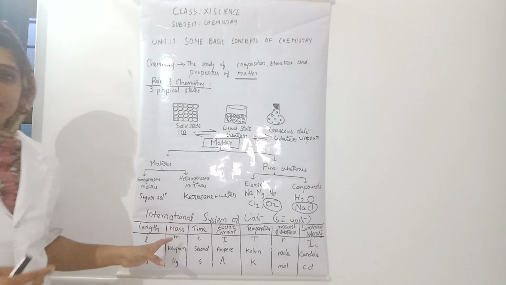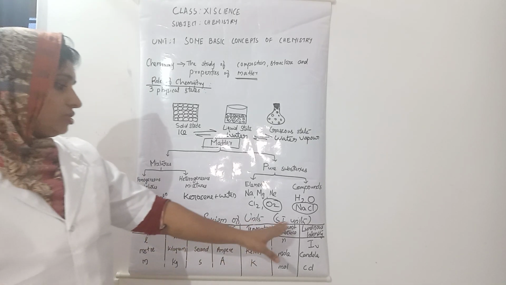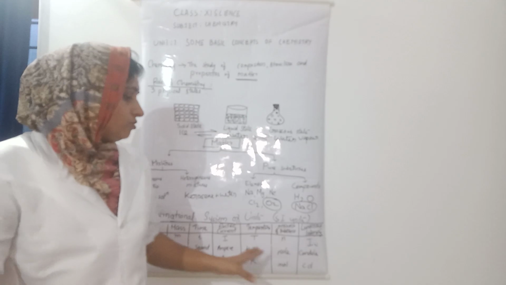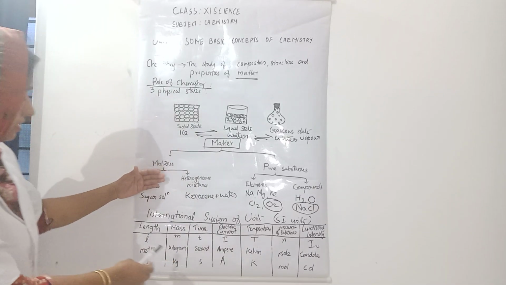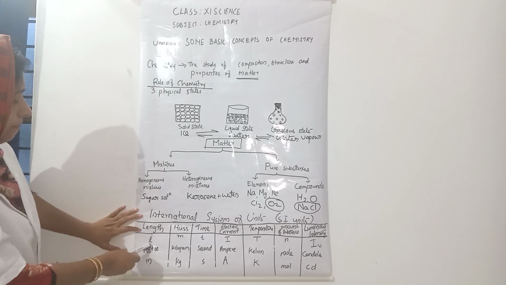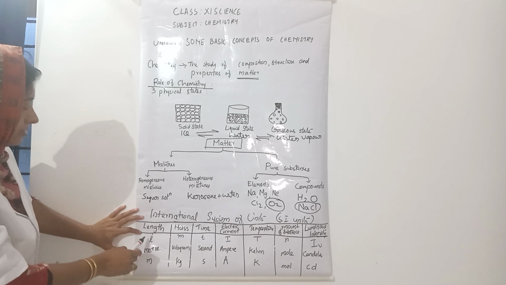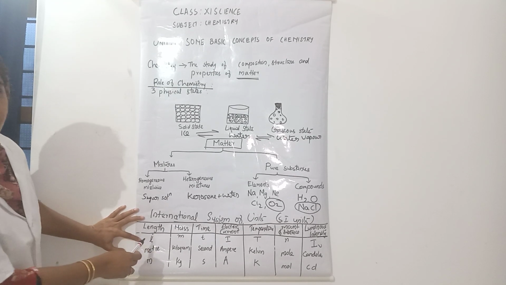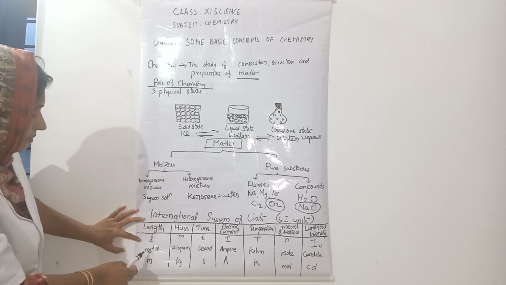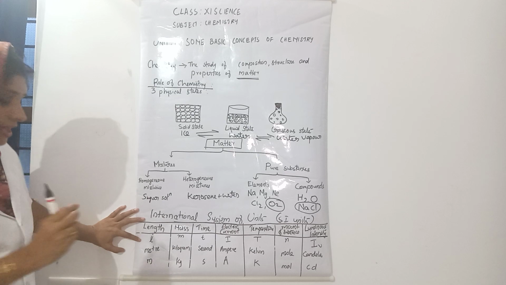One, length, then mass, time, electric current, temperature, amount of substance, luminous intensity. And these are the symbols for these quantities. For length, L, and its unit meter, and the symbol of the unit is m.